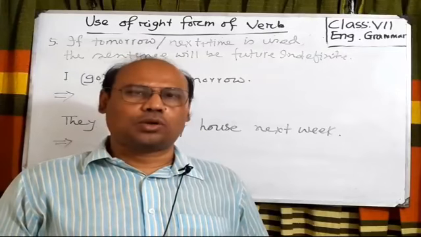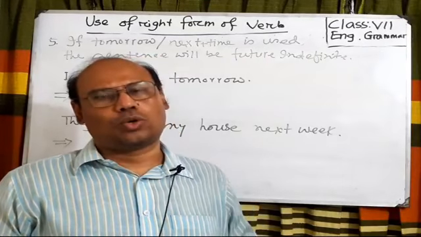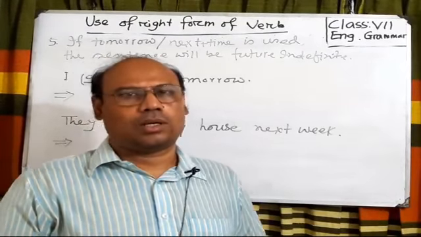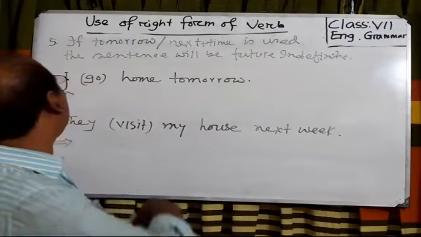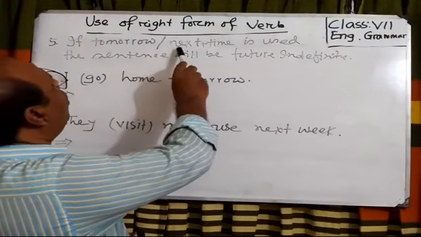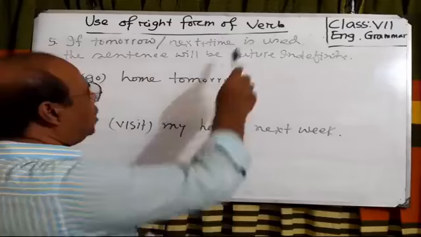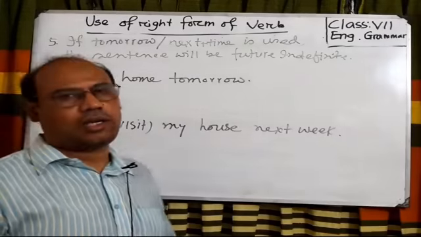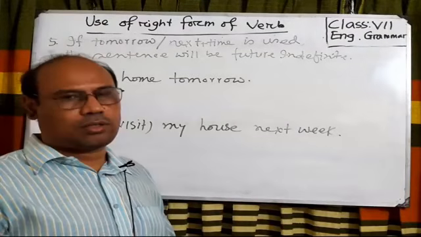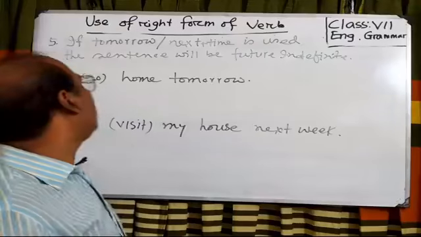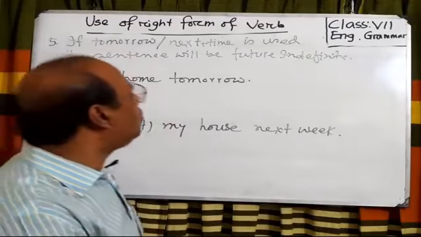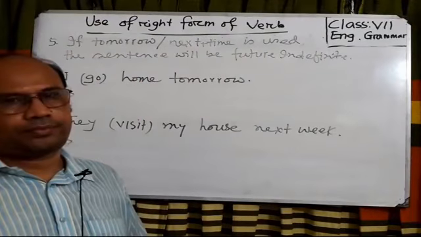Now I will show you rule number 5. Look at the board. If tomorrow or next plus time, meaning next day, next week, next month, next year, etc. is used, the sentence will be future indefinite.